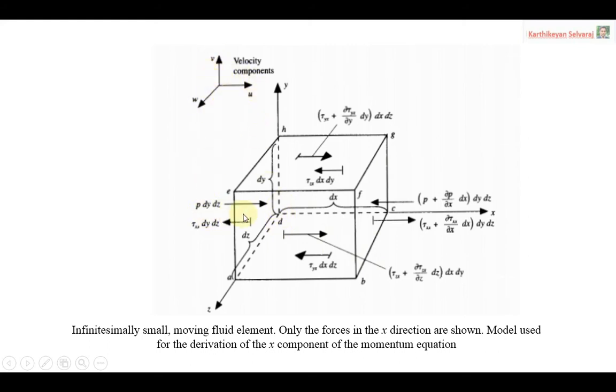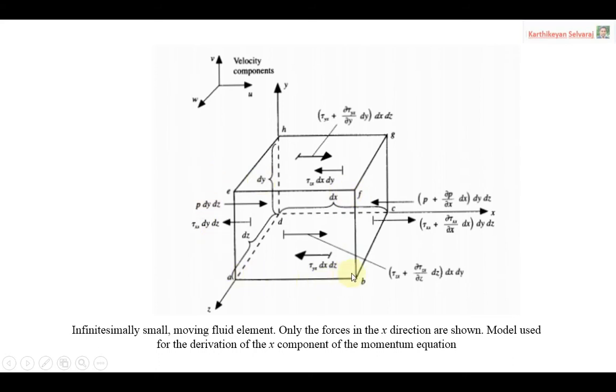Automatically, when you are talking about the faces, there are 6 faces. This is called the left face, this is the right face, this is the front face, this is the back face, this is the bottom face, and this is the top face. There are 6 faces available. Corresponding letters will also be given, A, B, C, D, like that.